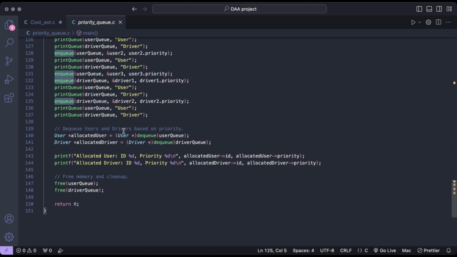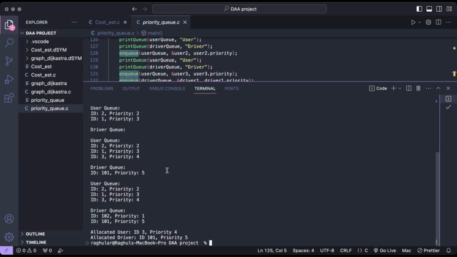This code serves as a practical example of managing two types of data, user and driver, in a priority queue. It highlights enqueuing, dequeuing, and organizing the elements based on the priority, a common use in many applications. This is the output of the priority queue.